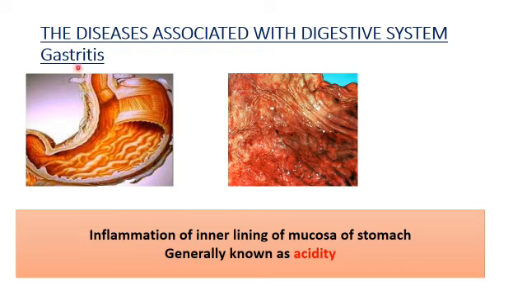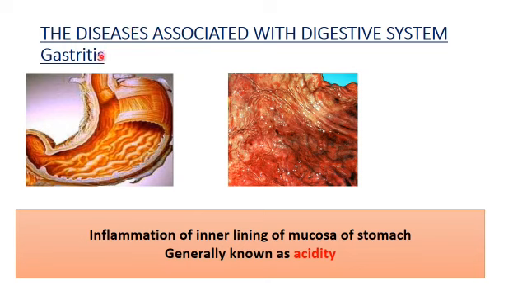And now let's learn about the diseases associated with the digestive system. We know the chance of getting infections in the digestive tract or digestive system is high. Why? Because things enter it from outside. You know, the digestive system begins with the buccal cavity, which opens to the environment. So the chance of getting infection is high. So the diseases are given to you.